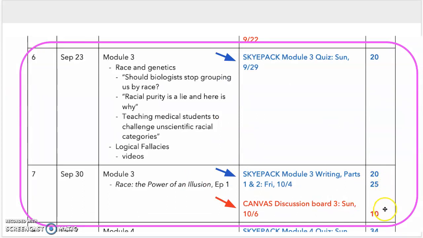And on Canvas, once you finish the SkyPack, you are going to go to the Canvas discussion board. And that is where you will post a response to the discussion prompt, ideally by Friday also, October the 4th, so that your colleagues will have a chance to read your post and you will have a chance to read theirs and respond to them by Sunday, October the 6th at 11:59 p.m. Your post and your responses are worth a total of 10 points.